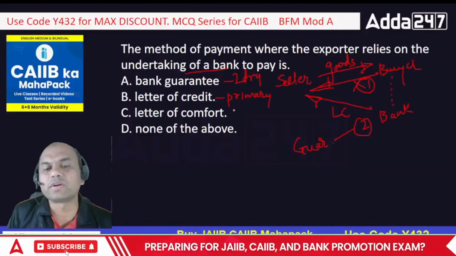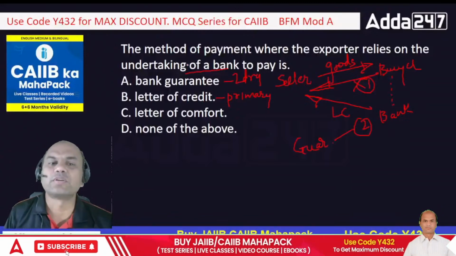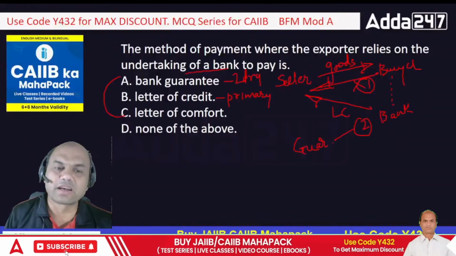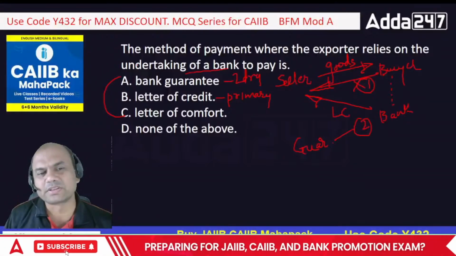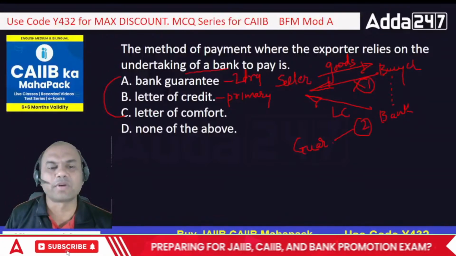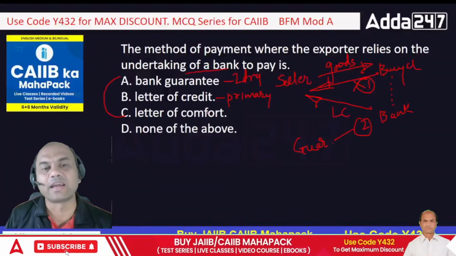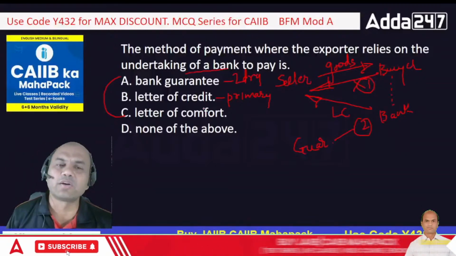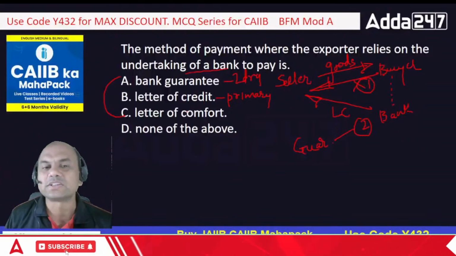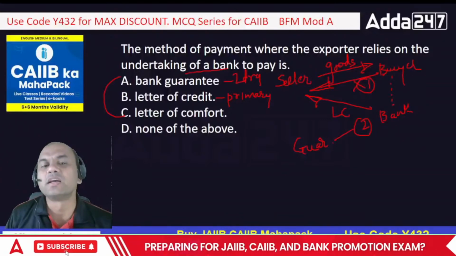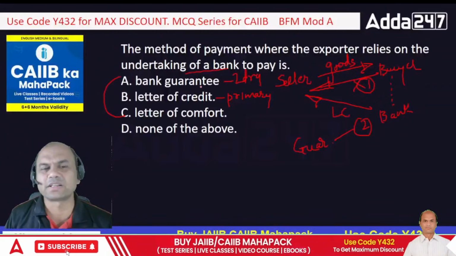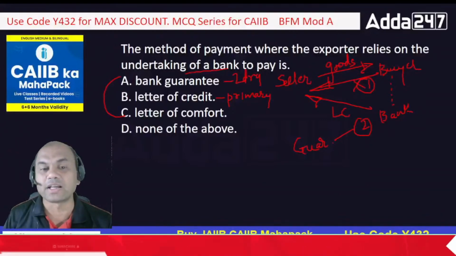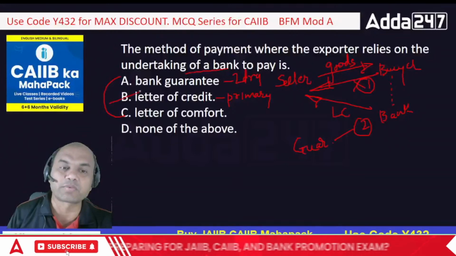Now what is a letter of comfort? A letter of comfort is nothing but the same as a guarantee. We call it various names: letter of comfort, letter of undertaking, letter of understanding, anything. There are almost 7 to 8 names, but the logic remains the same. Comfort means if this guy doesn't pay you, then I'll pay you. So that's basically a letter of comfort. Got it everyone? The answer over here is what? B, letter of credit.